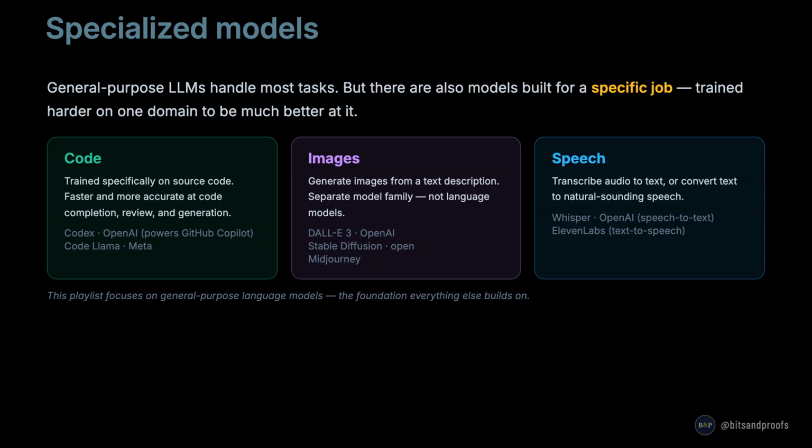The second category is images. Models like DALL-E 3 from OpenAI, Stable Diffusion, and Midjourney generate images from a text description. These are a separate model family. They are not language models. The third category is speech. Whisper from OpenAI transcribes audio to text with high accuracy across many languages. ElevenLabs and similar tools go the other direction. They convert text to natural-sounding speech. As the AI space grows, you will see more specialized models for specific industries and tasks. This playlist focuses on general-purpose language models, the foundation that everything else builds on.